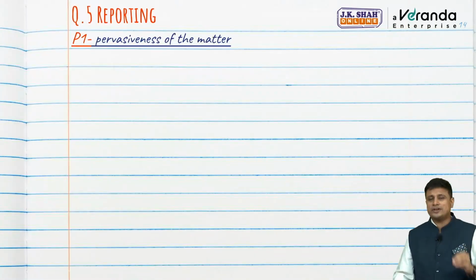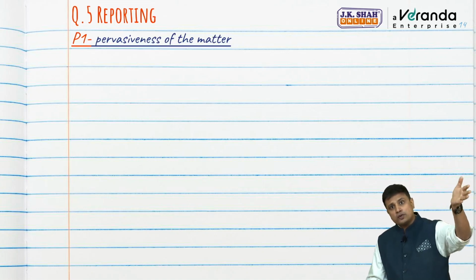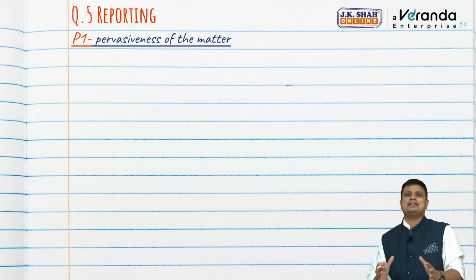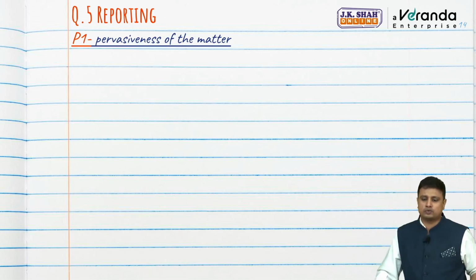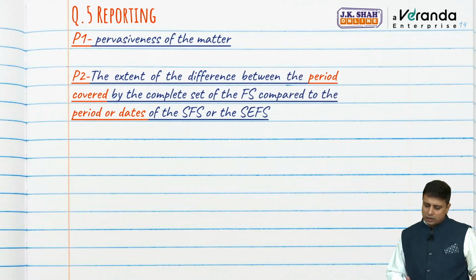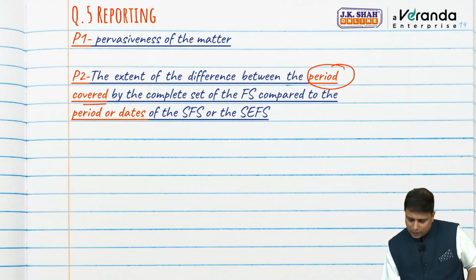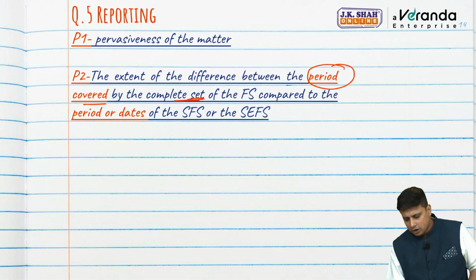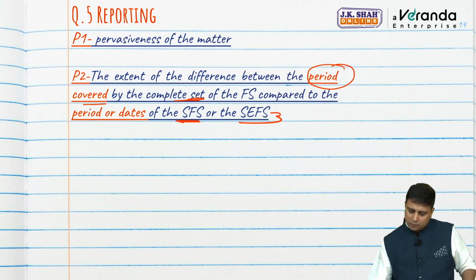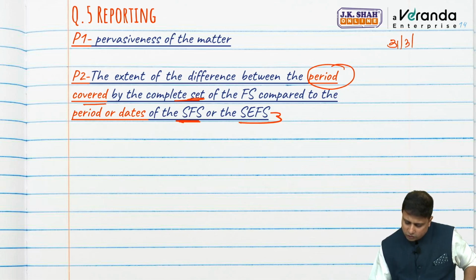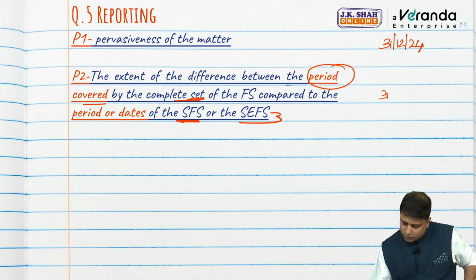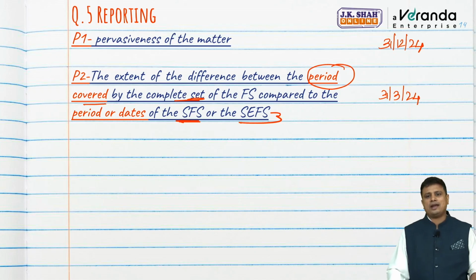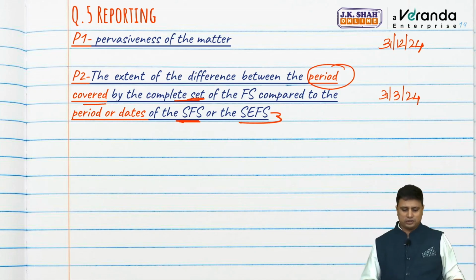Secondly, I have to consider the pervasiveness of that matter. See, if that matter because of which we have modified the opinion is very pervasive, then in that case, obviously, when I give my report on single financial statement or specific element, I will have to give reference to that particular matter. I have to consider what is the difference between the period covered by the complete set of financial statement and the dates of the single financial statement. Let us say the complete financial statement is only up to 31st of December 24. But however, single financial statement are up to 31st of March 24. Then in that case, I cannot use the same reference here.